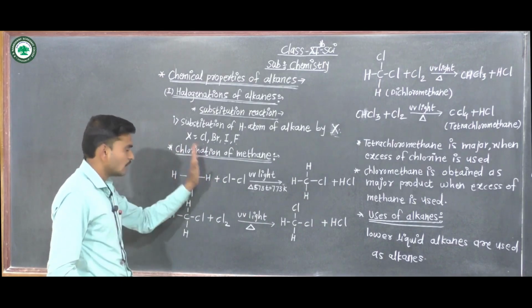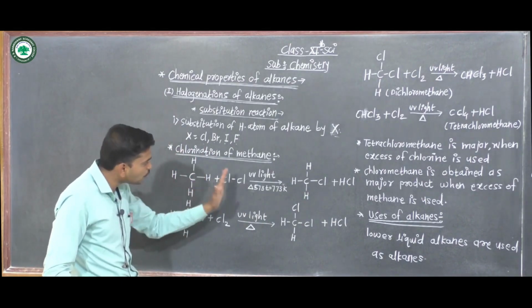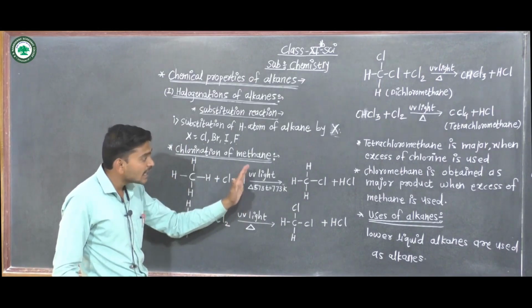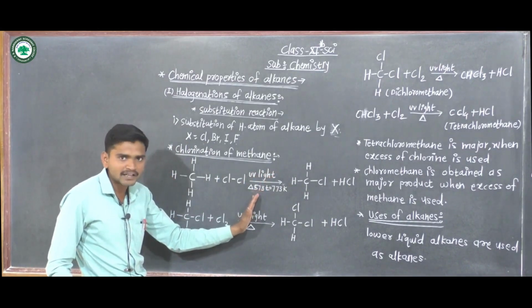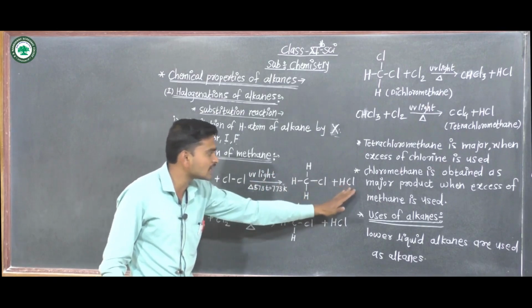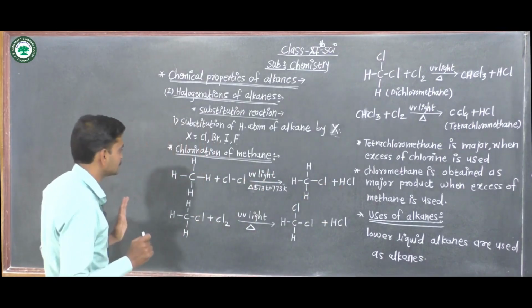When methane reacts with chlorine gas in presence of UV light or high temperature, it gives chloromethane plus hydrochloric acid.